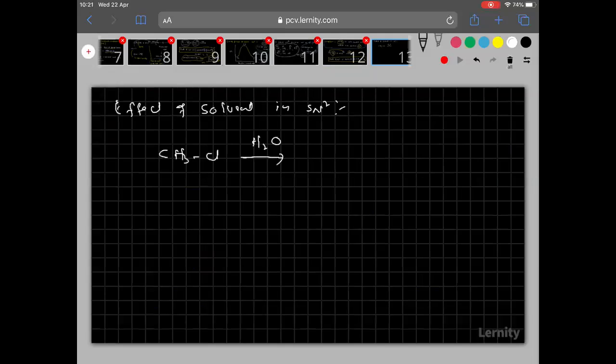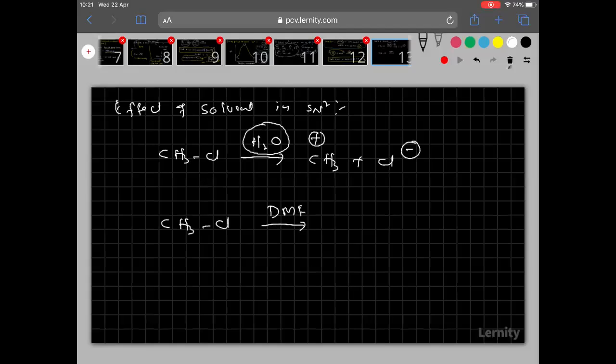Now, when it undergoes the reaction in a polar protic solvent like water, what happens? CH3 plus is formed and Cl minus is formed. Why? Because a polar protic solvent will do the ionization. Now, if I take the same CH3Cl in the presence of a polar aprotic solvent like DMF, dimethylformamide, what happens?